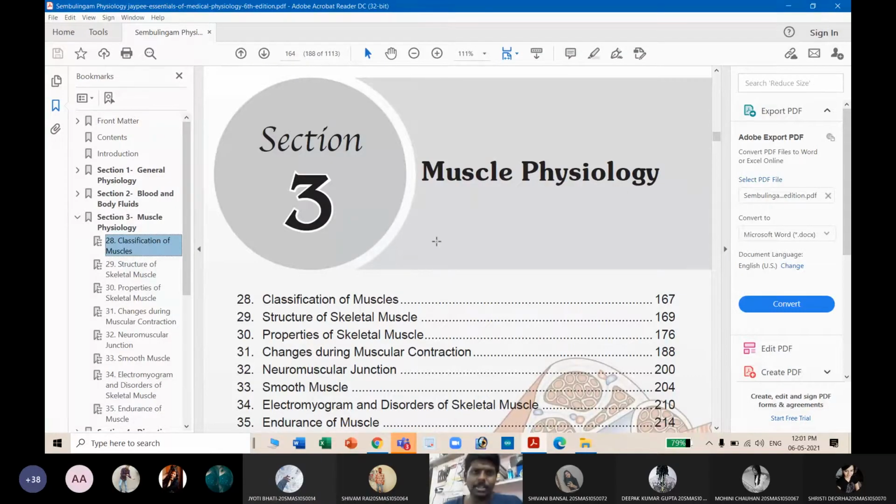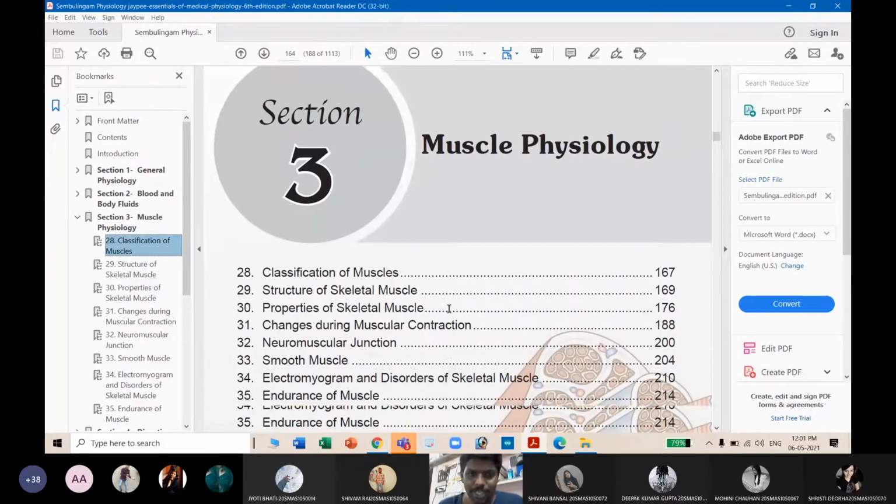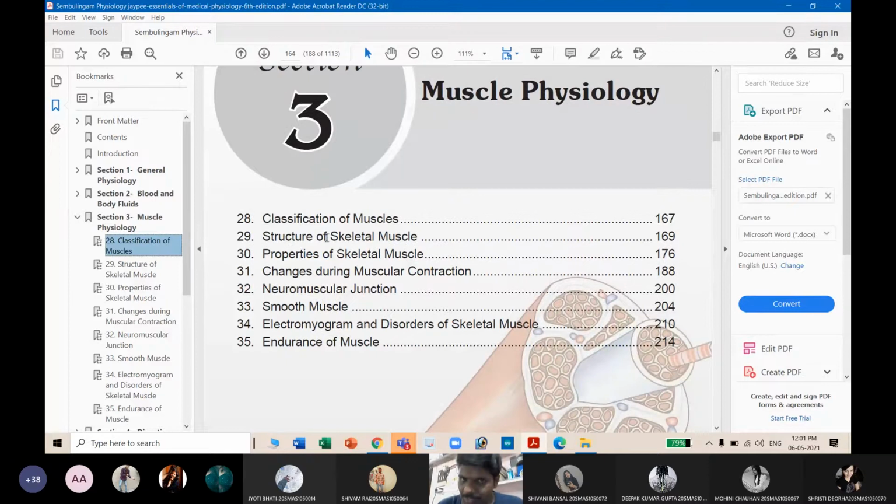So, muscle physiology. The page number in the textbook is 188. In the Shanmugam textbook, on page 188, we have the muscle physiology. Here we have the classification of muscle, which we already discussed. The second one is the structure of muscle, so now I will discuss the structure of muscle.